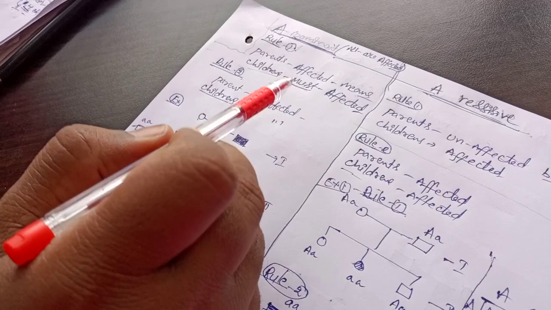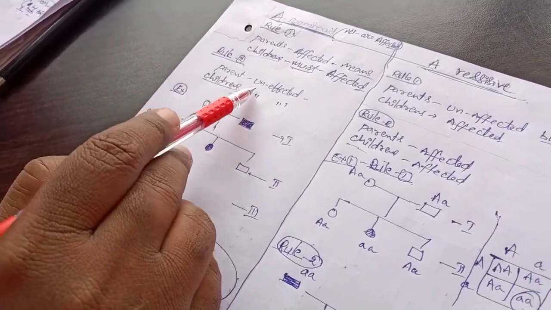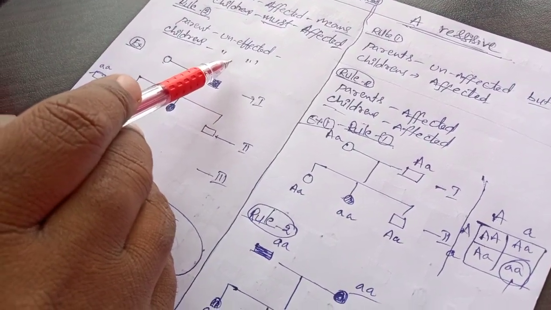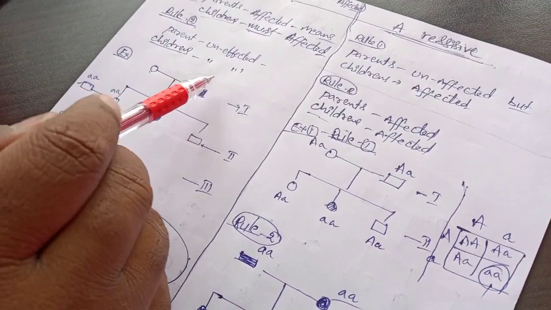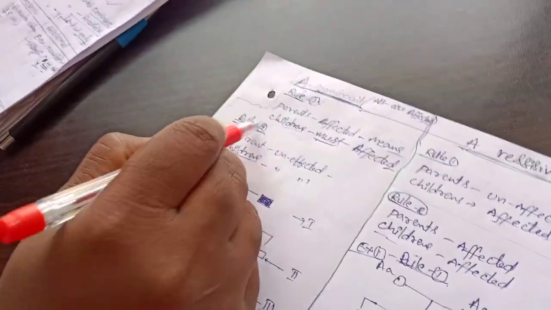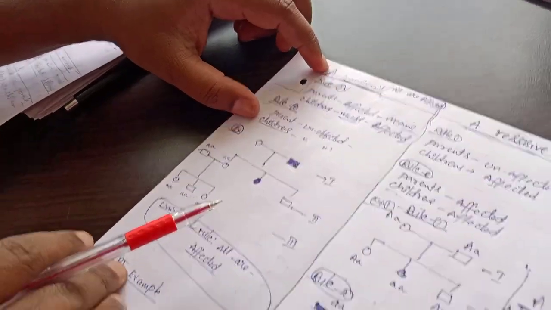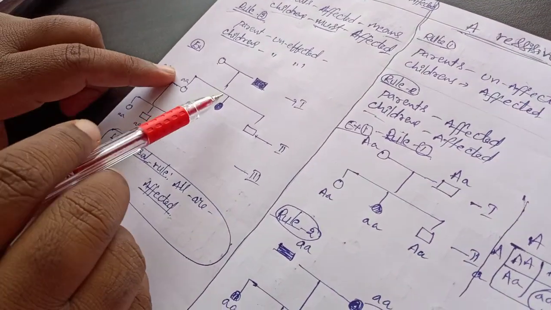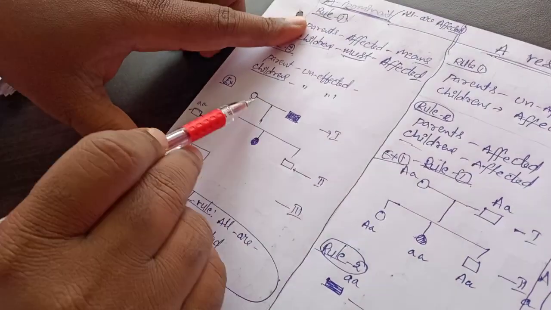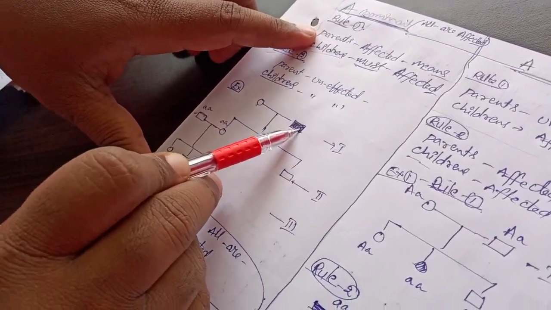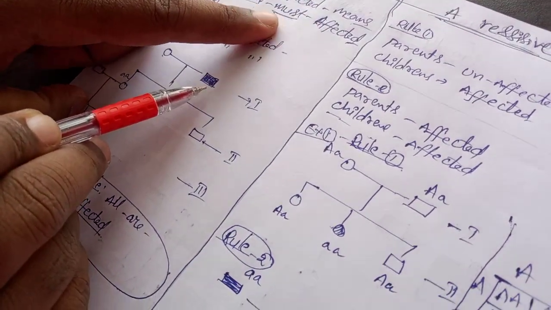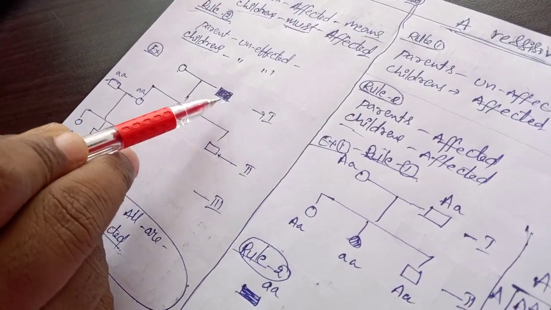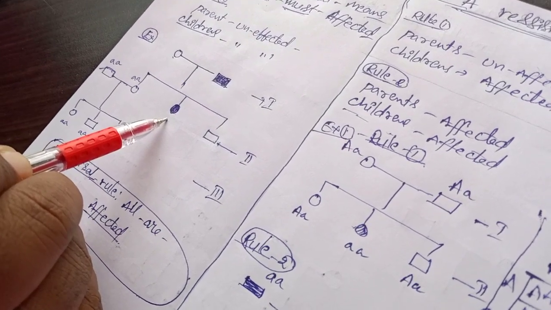Rule number 2 is: parents unaffected means children are unaffected. This is rule number 2. I will ask this. If you remember these rules, only then can you do this chart. See number 1: parents are affected. These are the affected parents, and they must have affected children. See here, this rule is applicable: parents are affected means children must be affected.